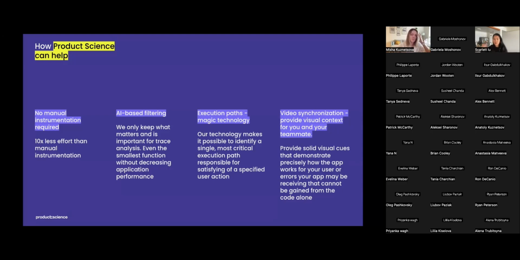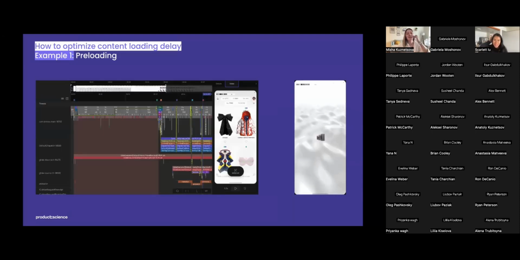But let me show you some real examples of what you've just heard. You might be overwhelmed, so I'll try to be quick here because I'm tired too. So this is what users see when opening the application. The user waits for the main feed to load. But let's analyze what we see with the Product Science tool. Synchronizing video with the trace file, we've got the main execution path showing us exactly how the code works.